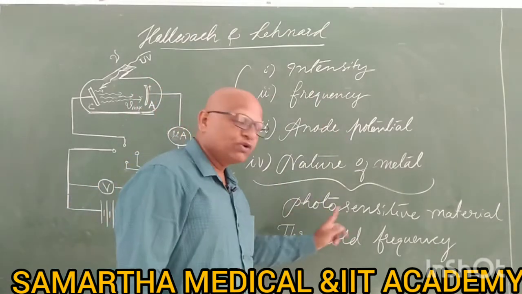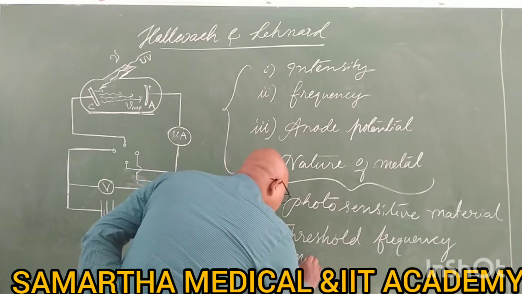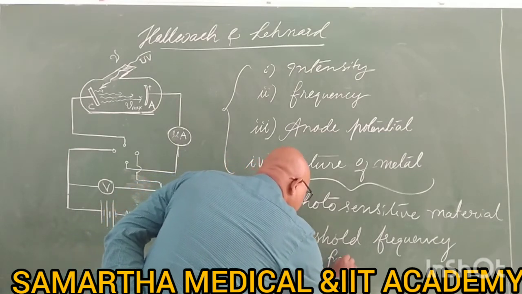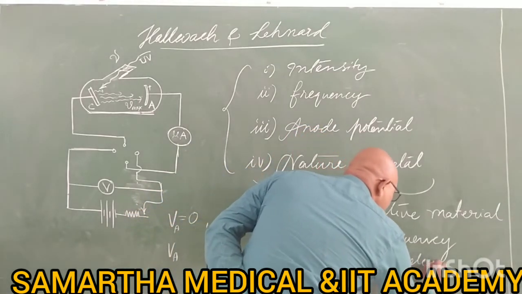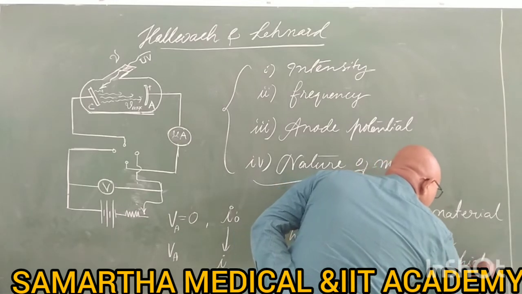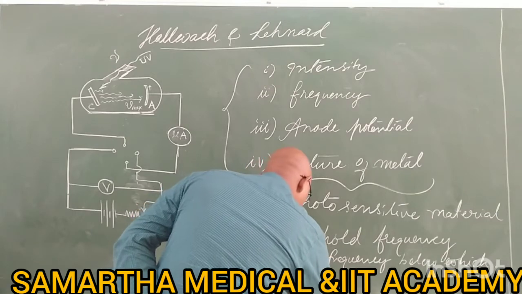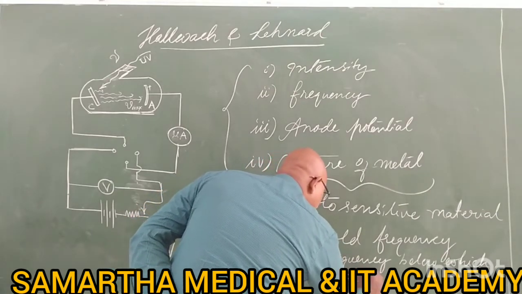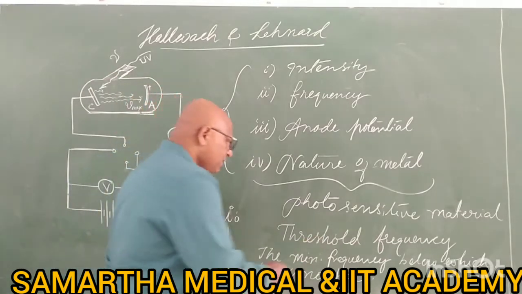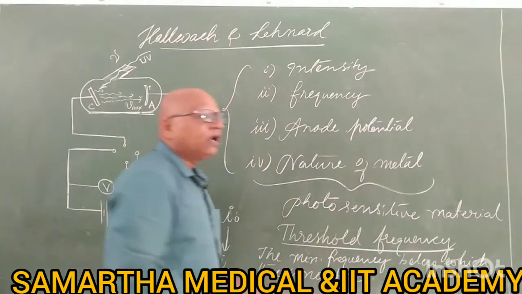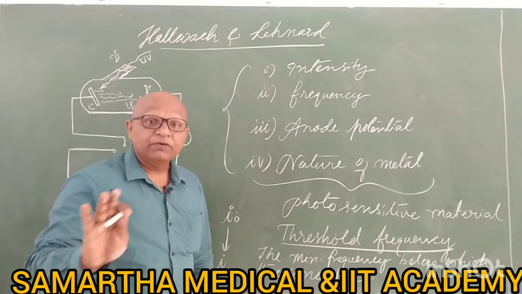This is very important to know, because Hallwachs and Lenard observed that all metals will not work with the same frequency.